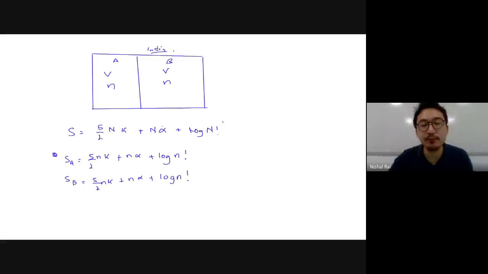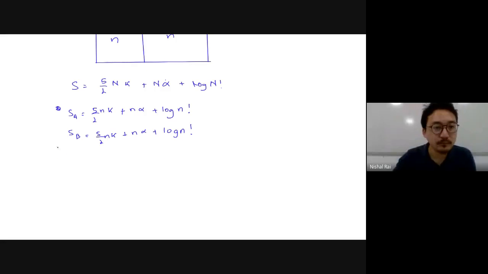Now, initially, before the partition was opened, the total entropy is how much? We can just add these two up. SA plus SB will add up to give you 10/2 Nk. Sorry.